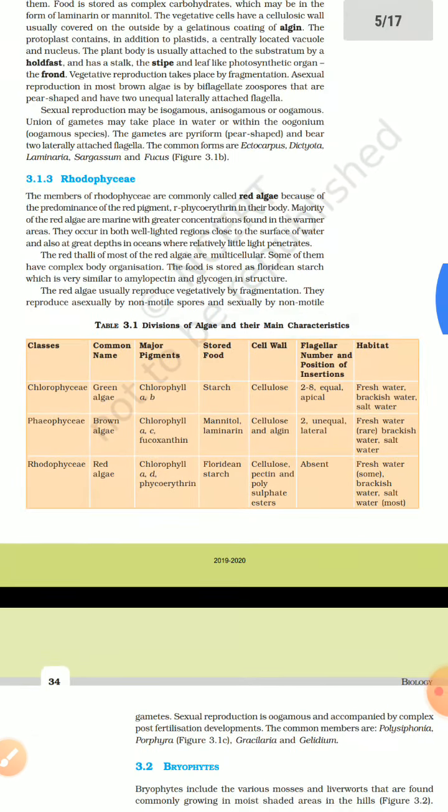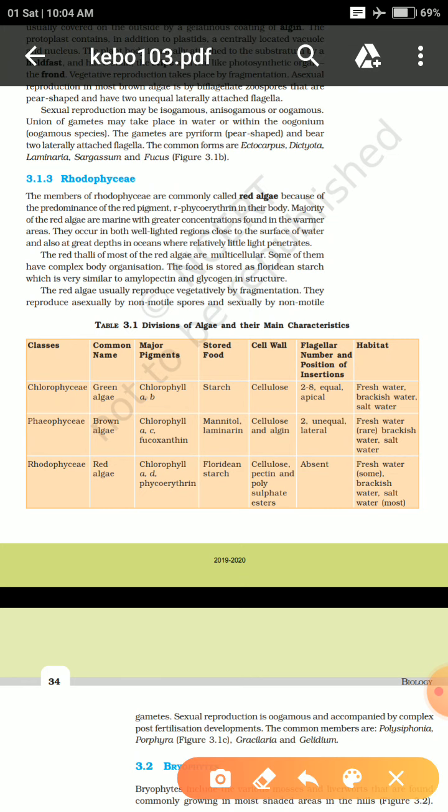In the next class, we will briefly discuss the next classification, under kingdom Plantae, the bryophytes. As homework, you will write the notes by yourself for Chlorophyceae, Rhodophyceae, Phaeophyceae. You will make a table in your notebook. The only things you need to write in the table are classes, common name, major pigments, stored food, and the cell wall.